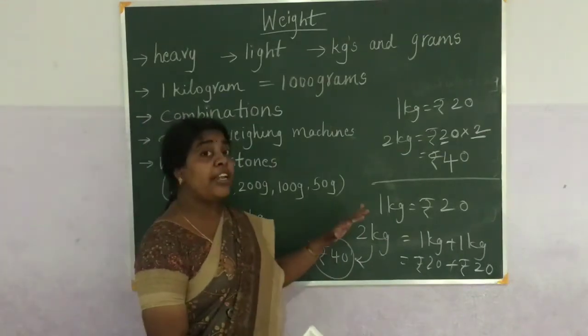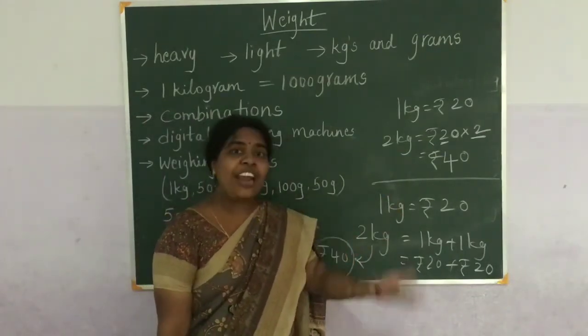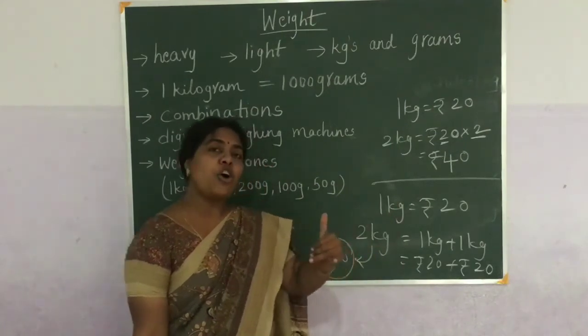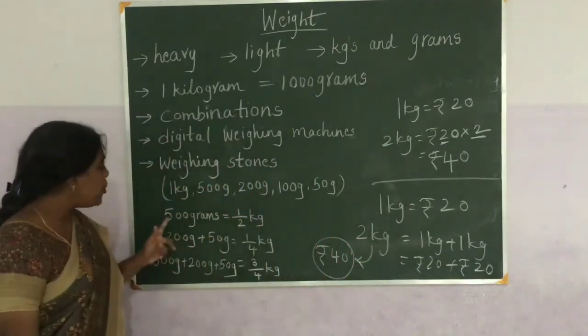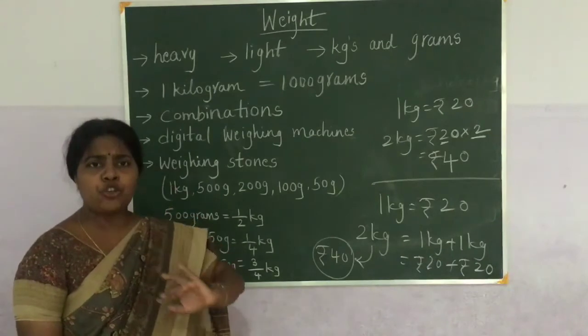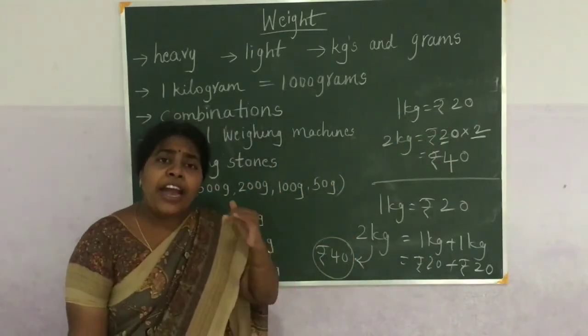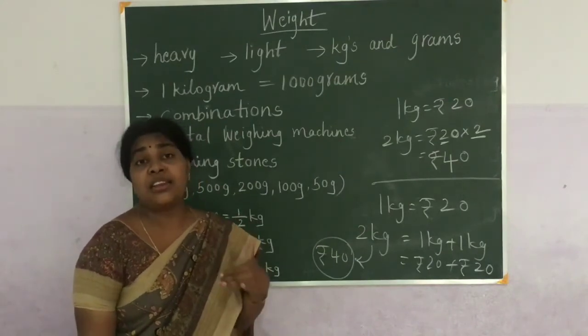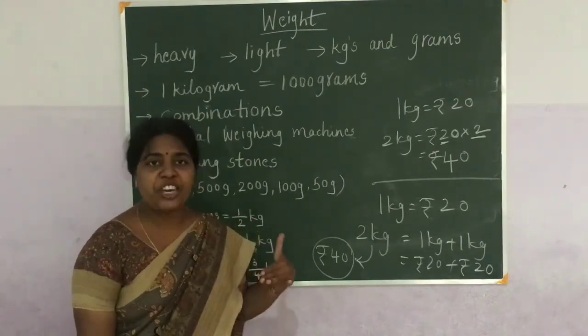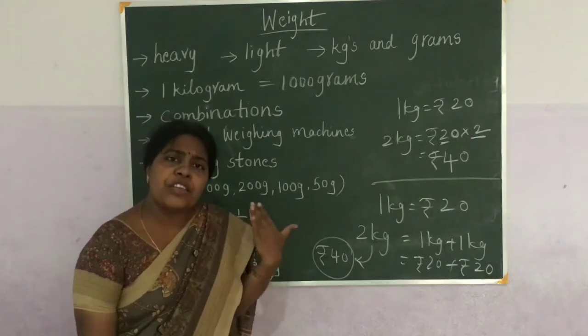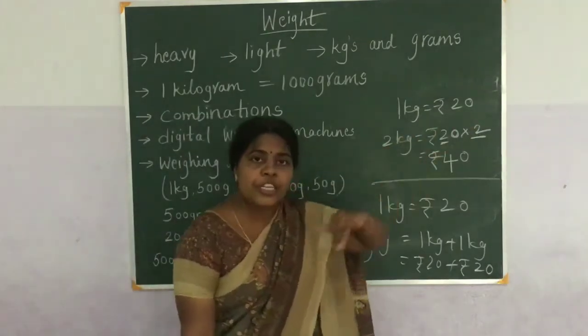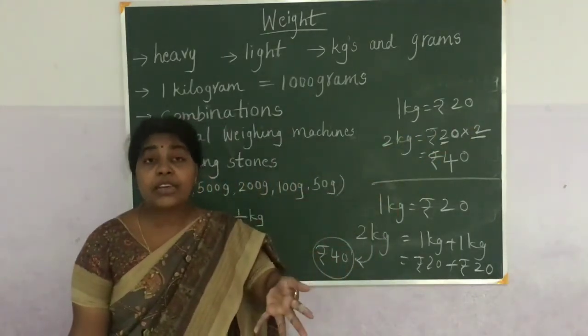So this is finding the cost for more than 1 kg. And what is the cost of less than 1 kg? Suppose I want 500 grams of sugar. If 1 kg is 20 rupees, 500 grams is nothing but half a kg. Can the half kg cost be more than the 1 kg amount?